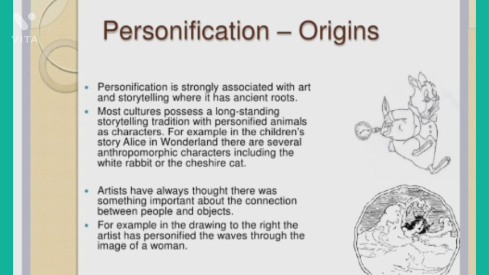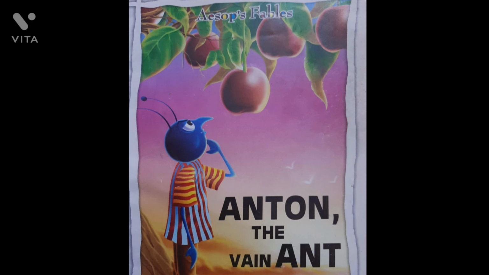The next one is that artists have always thought there was something important about the connection between people and objects. For example, in the drawing to the right, the artist has personified the waves through the image of a woman. And another best example of personification is Aesop's fables. Look at this picture. The ant is thinking something.